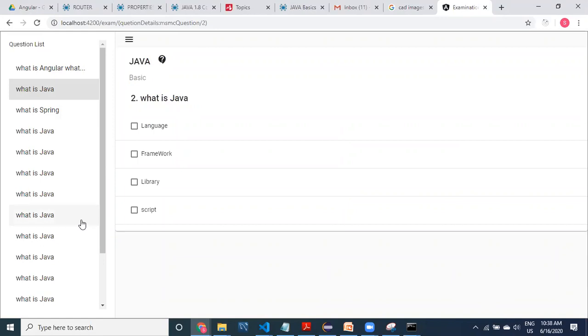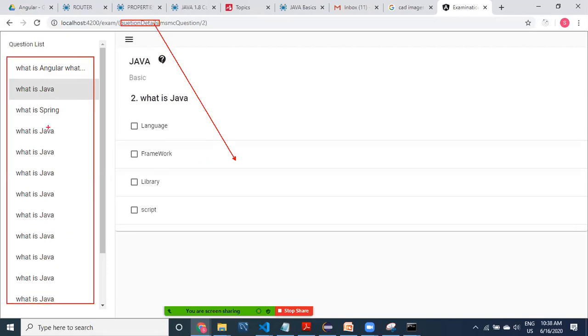While designing the screen, auxiliary routes help us a lot. See here, guys, if you observe carefully, this is the question. This is a router outlet for the question details, and this is the question list. The question list is the main router outlet, and this is the question details router outlet, the auxiliary route.